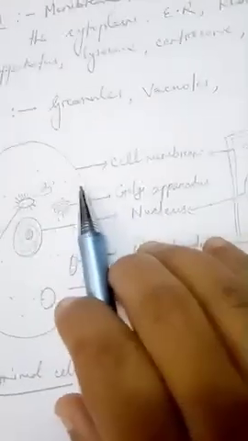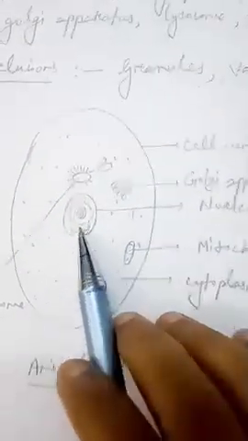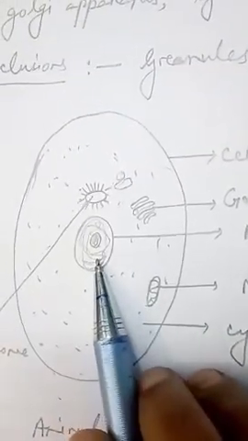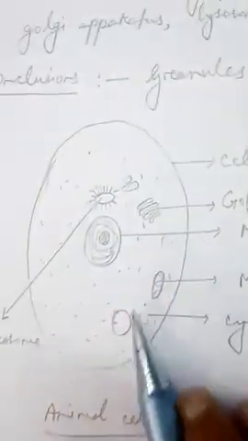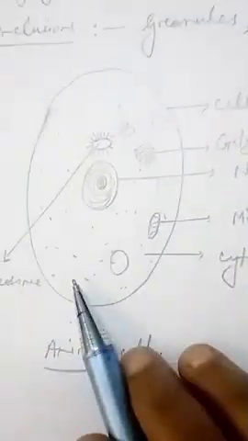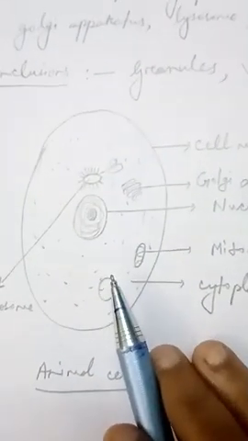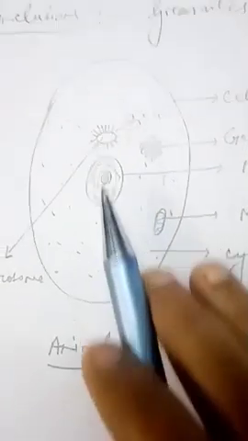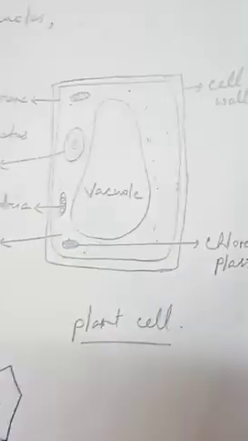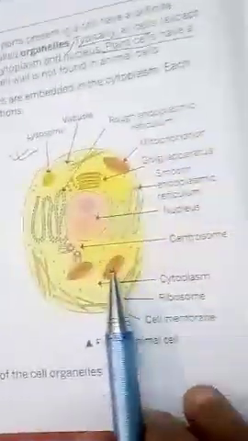So as in the definition, cell consists of 3 main parts. That is, see this diagram, cell membrane, this part is the cytoplasm, and this central part is the nucleus. Now in the cytoplasm we will find there are so many other living structures present. These are called organelles. Clear, children? Now you see here, this is one diagram of a cell and this is another diagram of a cell as it is given in your book also.